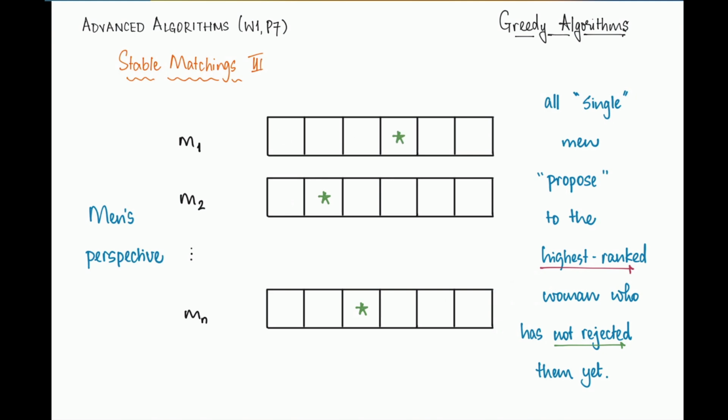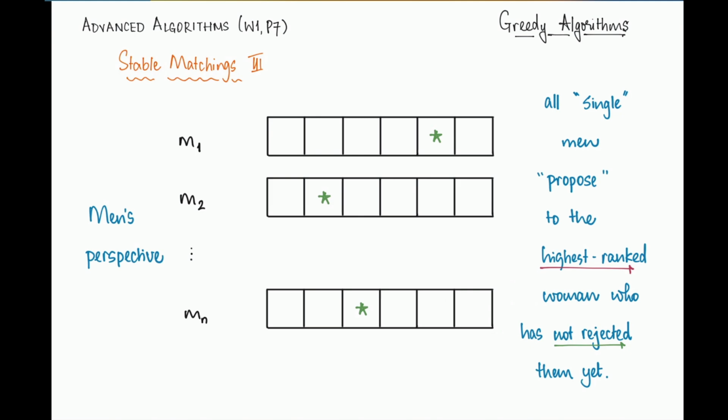And notice that the pointers only go further along in the list, they never come back. And the reason for that is simply that by design, men never propose to women who have already rejected them. Whether it's women who reject them immediately or reject them after being involved in an engagement, it doesn't matter.